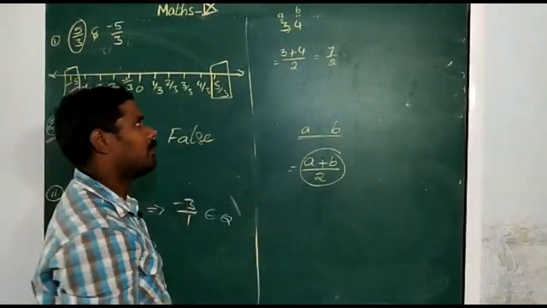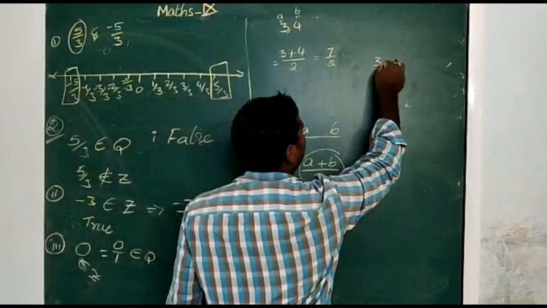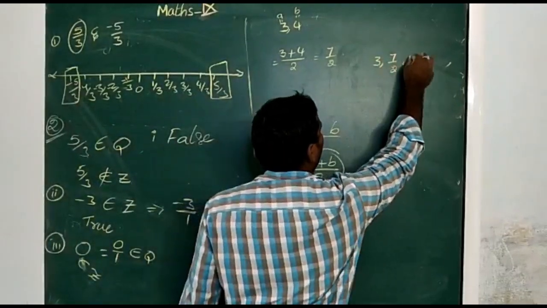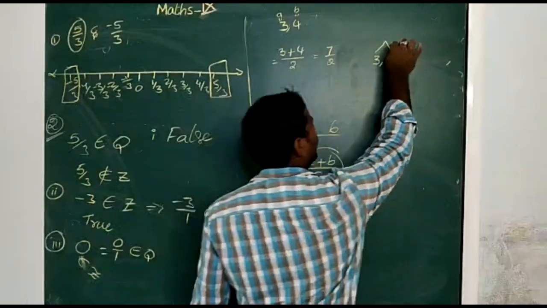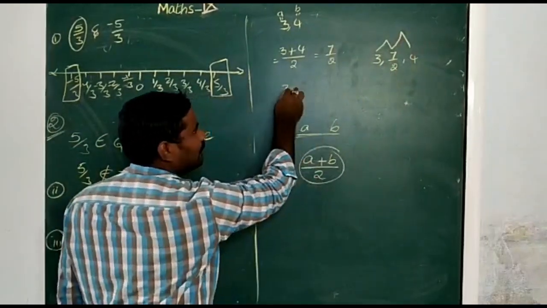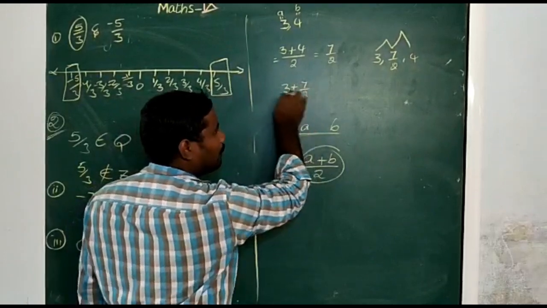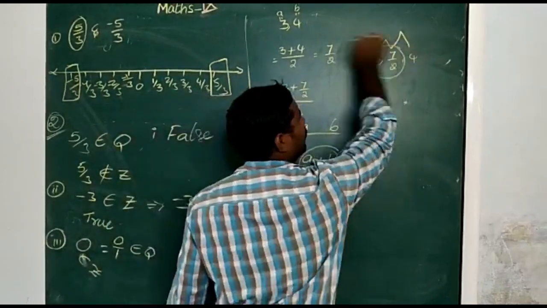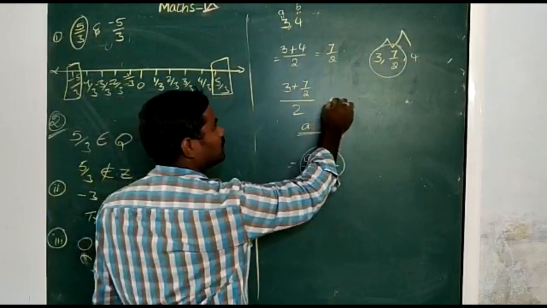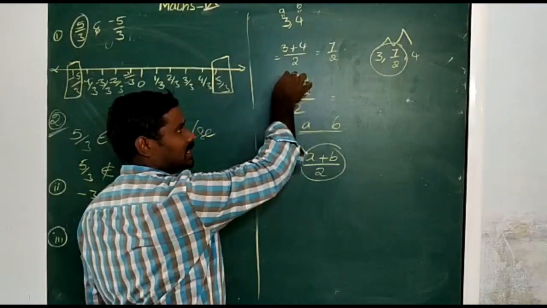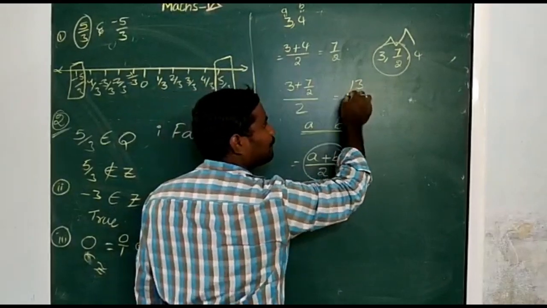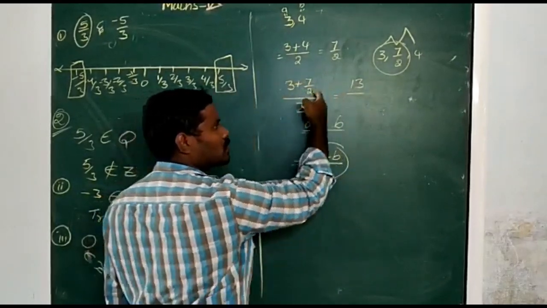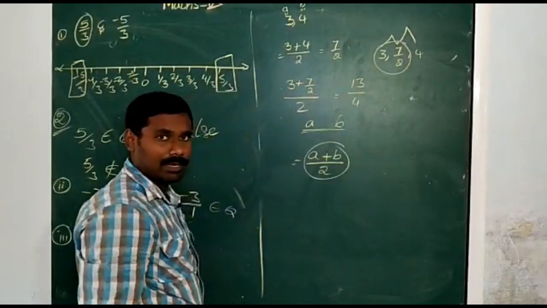If you want one more number, you can write like this: 3 comma 7 by 2 comma 4. Now you have to find in between these two and also these two. Now (3 plus 7 by 2) by 2, the average of these two numbers. 2 3s are 6, 6 plus 7, 13 by 2 by 2, that means 13 by 4.